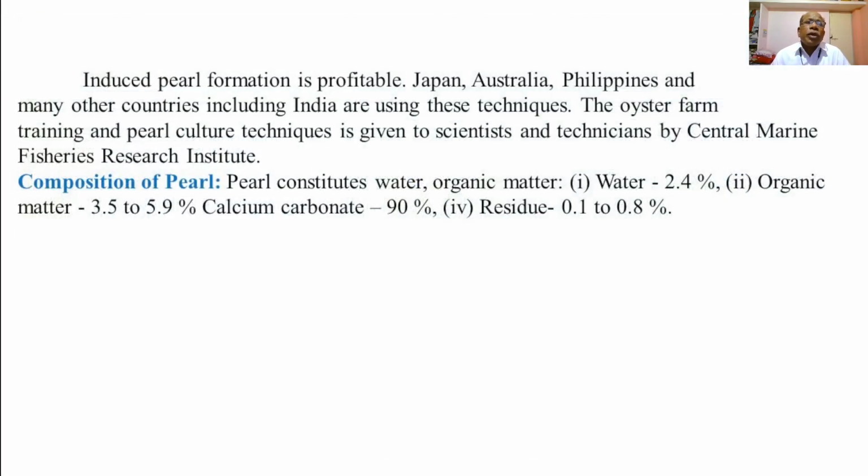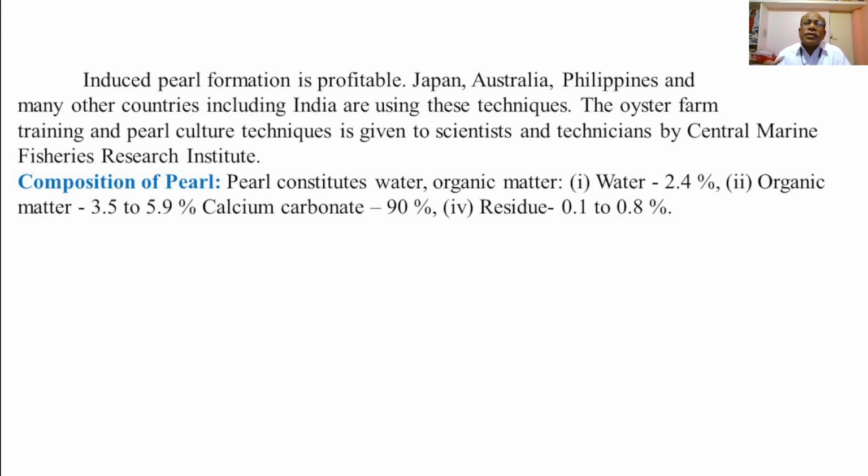Then, induced pearl formation is profitable. The pearls are formed in the body of pearl oysters as a natural phenomenon of the immune response against the entry of foreign antigen.